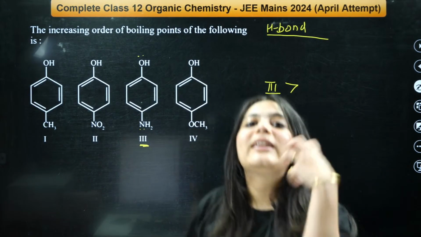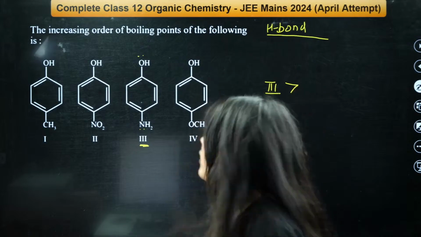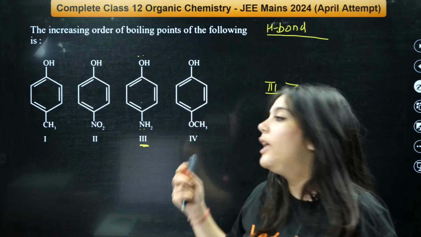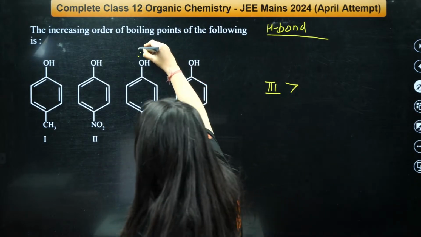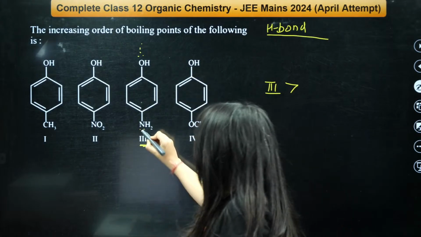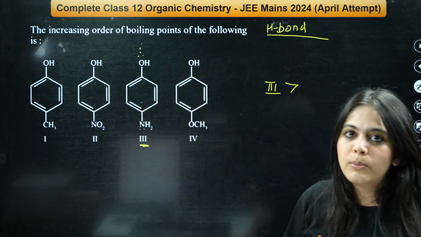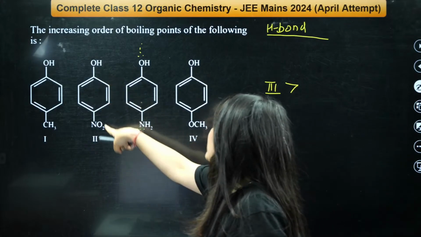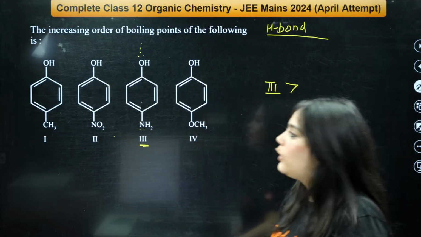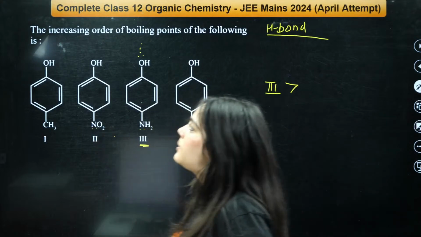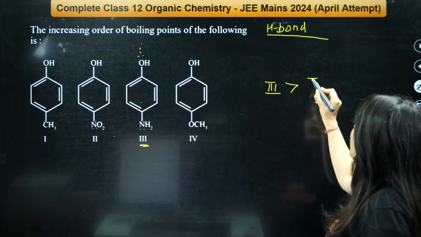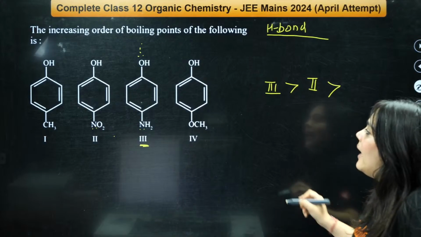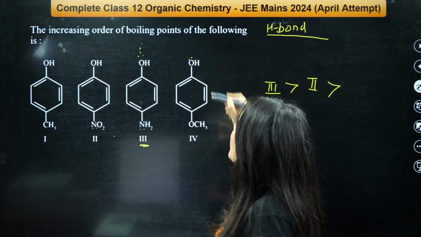Because you also read about aniline, you also read about phenol, and you've both added in one molecule. Very high boiling point. Oxygen can also form hydrogen bonding. Nitrogens can also form hydrogen bonding, right? Next molecule will be OH and your NO2 molecule, because once again here nitrogen is present. So the next is the molecule number 2, right? Then here OH can form hydrogen bonding.